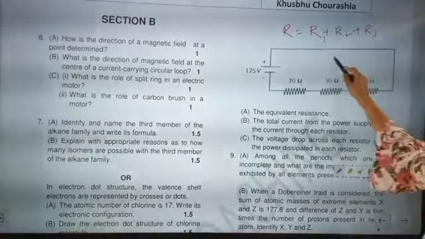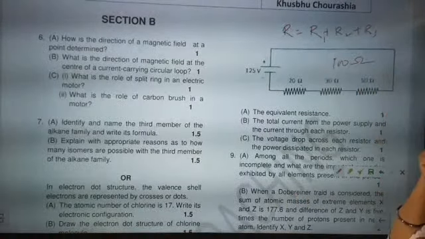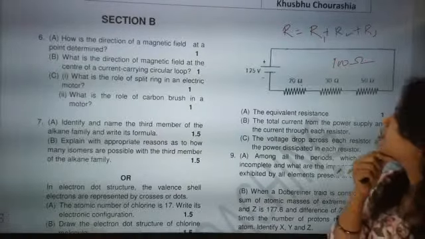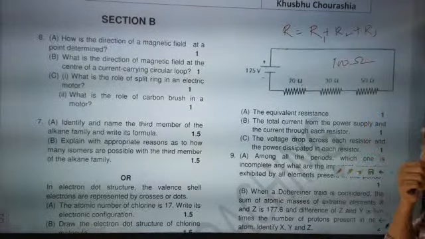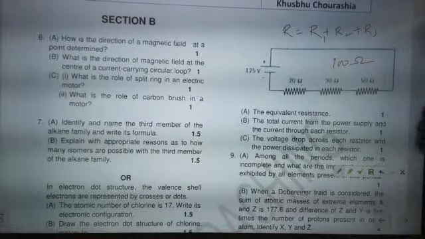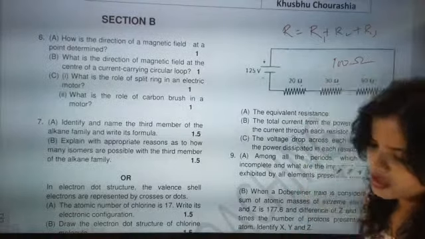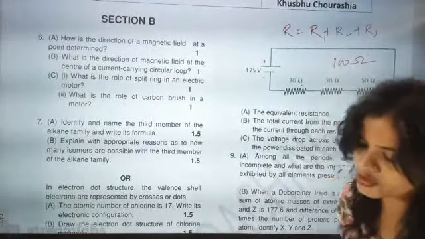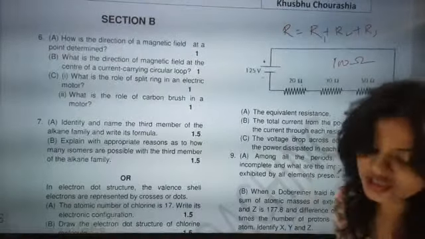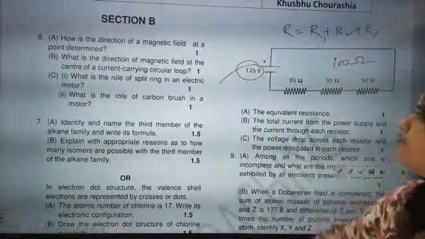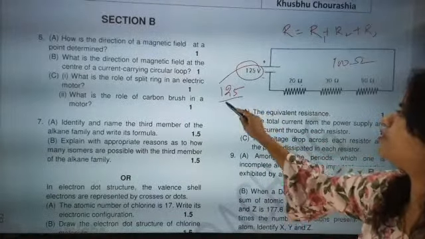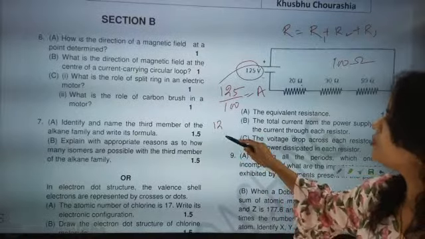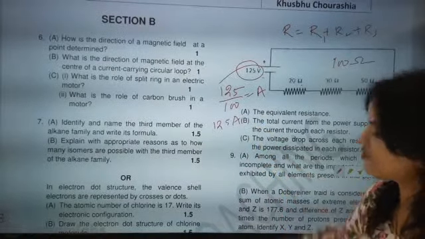100 ohm, absolutely correct. 100 ohm is the equivalent resistance. The total current from the power supply and the current through each resistance. This is exactly the second question: the total current flowing through the power supply. So you know that the potential difference is 125 volt. So 125 volt by 100 is equal to I. So what is the total amount of current flowing? The total amount of current flowing is 1.25 ampere.